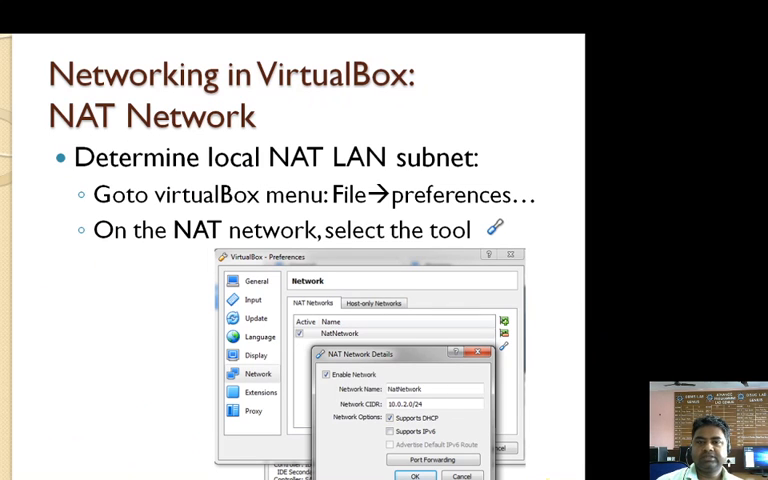The next one is determining the local NAT LAN. To determine the local NAT LAN subnet, go to the VirtualBox menu, File, Preferences, and after that in the NAT network select the tools. After that you can enable network options, like network name, network CIDR, and options such as DHCP or IPv6.